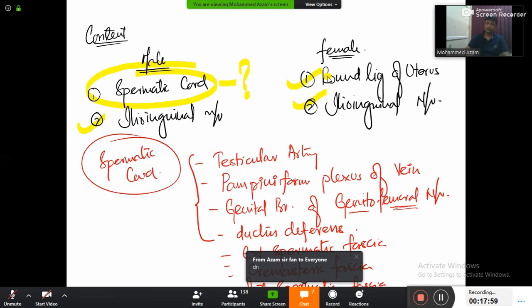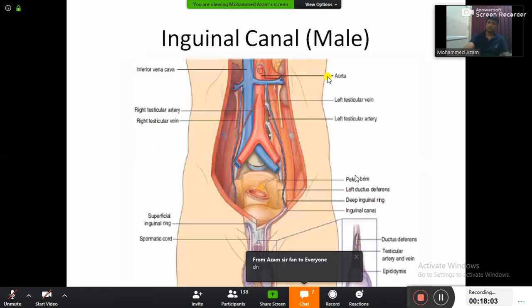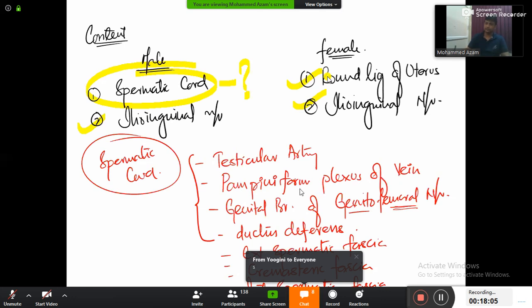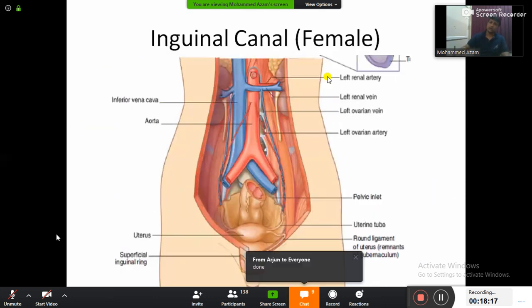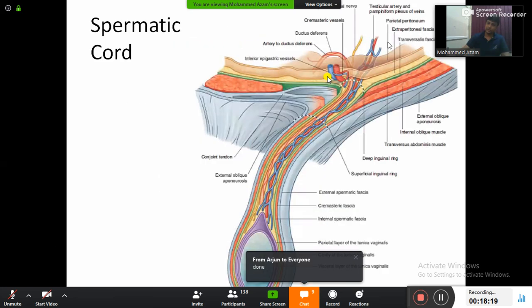Pampiniform plexus of vein. It will be a network of veins. If you are still getting confused, let me show you the diagram here. Look at this diagram. Can you see one artery coming here? Testicular artery.